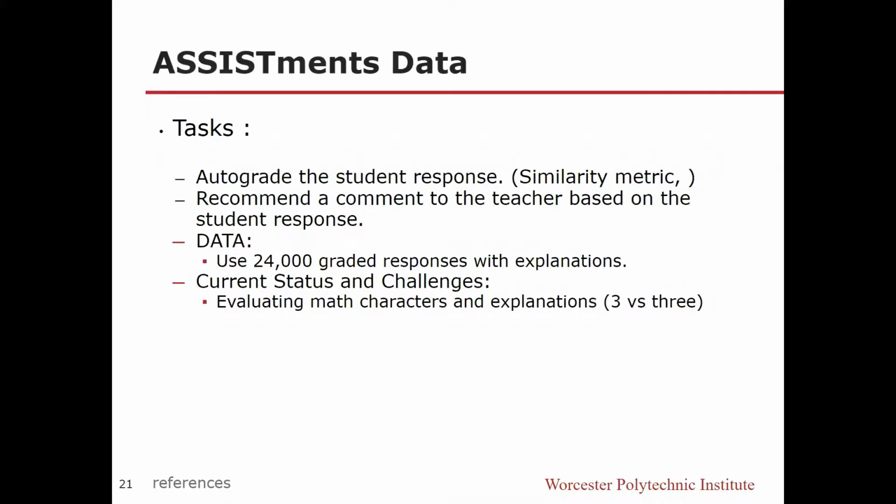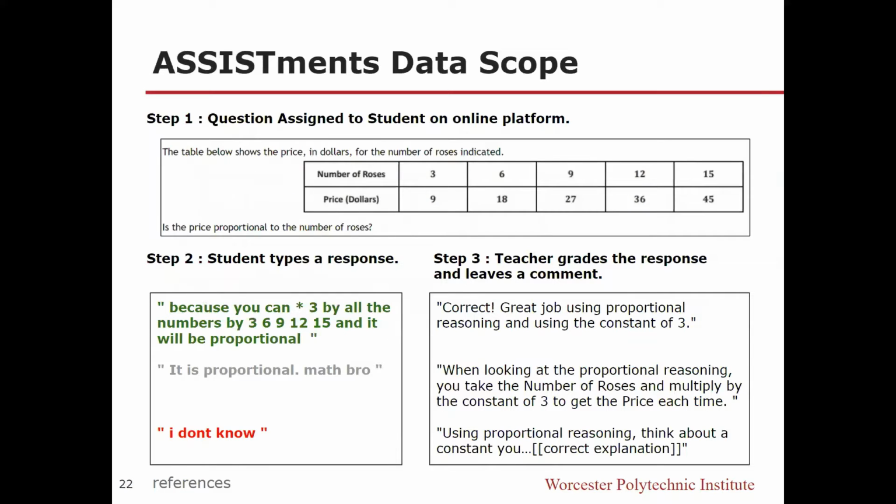The next task is to use assessments data to predict whether a student response was correct, and recommend a comment to the teacher based on the context of the student response. So we had 24,000 graded responses with explanations. And the current challenge we are facing is evaluating math characters and explanations, which you can see on the next slide. So students solve questions like this one, on ratio and proportion, and they have to type a response.